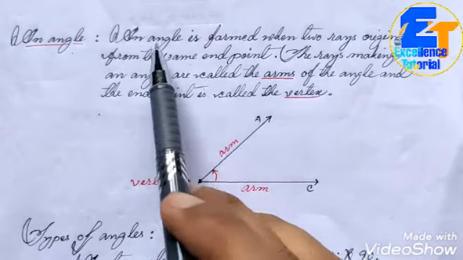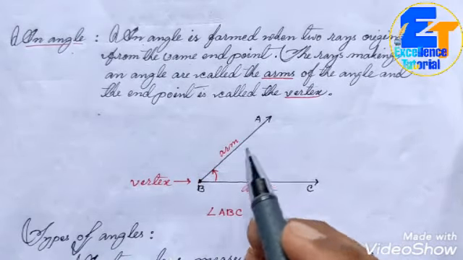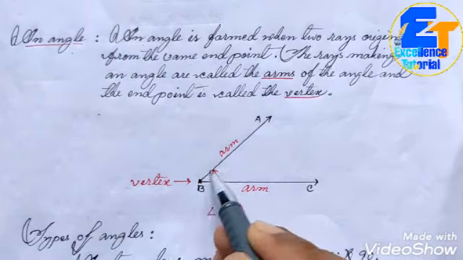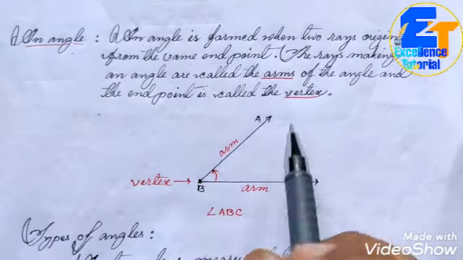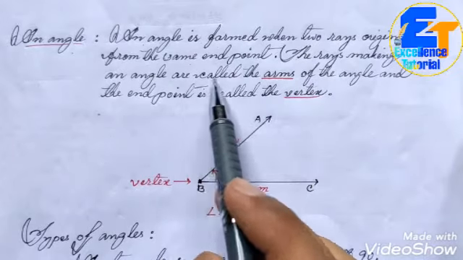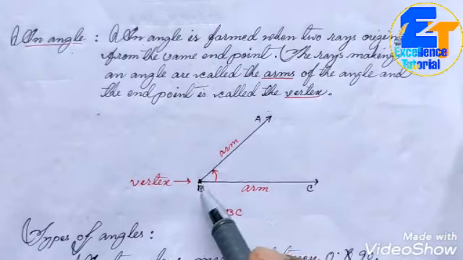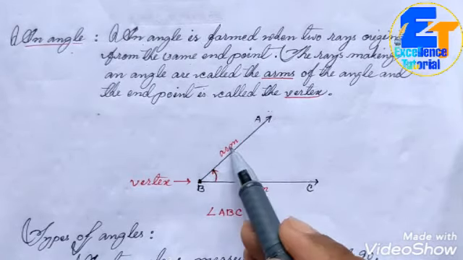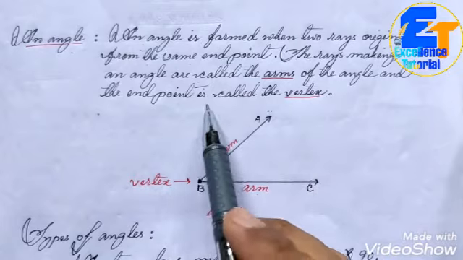So try to understand the definition. An angle is formed if 2 rays originate from the same endpoint. In this case, the endpoint is B, and the rays are BC and BA. Both the rays originate from the same endpoint B. The rays making an angle are called the arms. You can see in this figure, BA and BC are 2 rays, and this is the angle thus formed. So BA and BC are called the arms of the angle, and the endpoint is called the vertex.